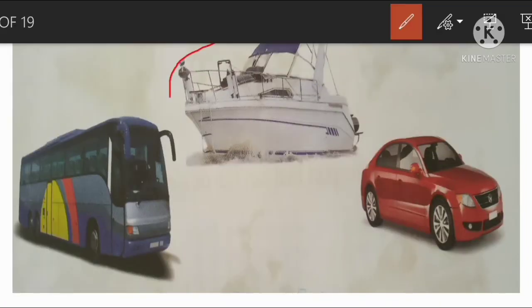But this ship is traveling in water. So this is water transport and the car and bus are land transport. So circle the ship.